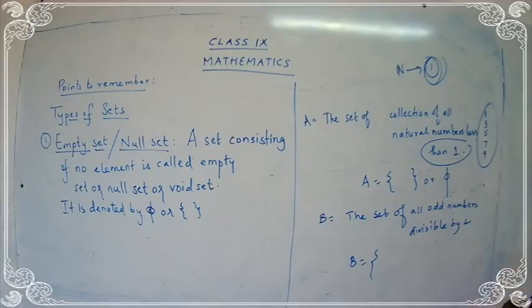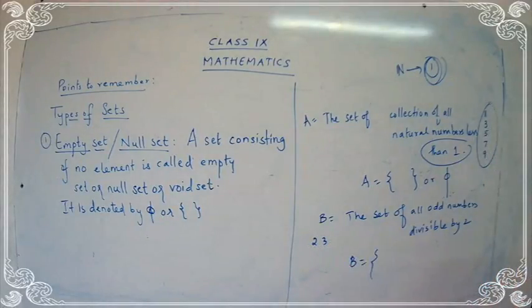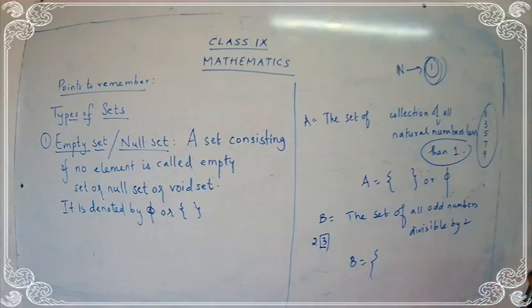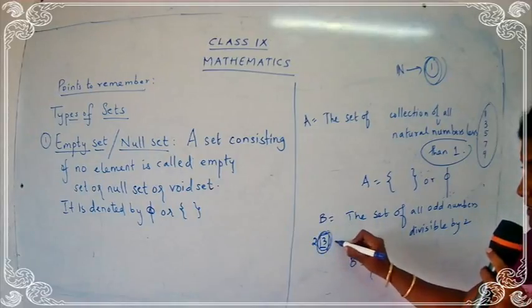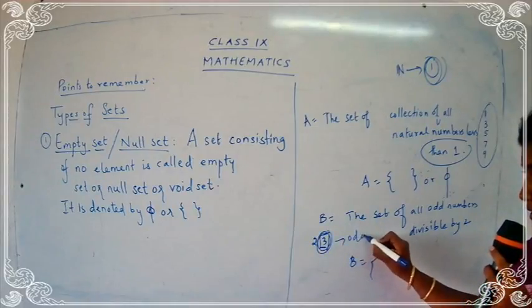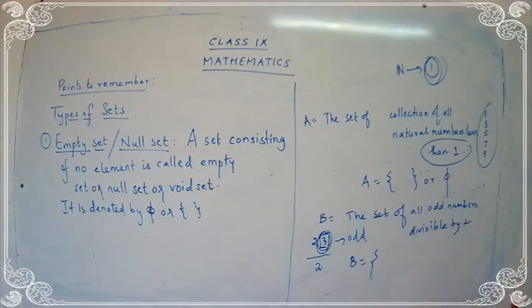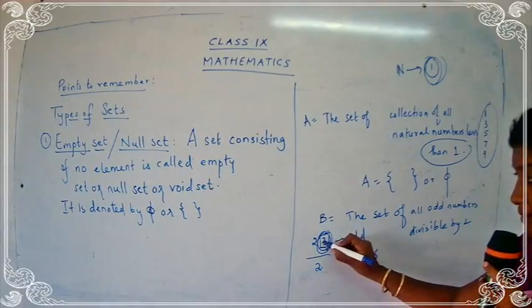So just check: suppose I consider one odd number, I take a number as 23. Is 23 an odd number? Yes. Why is it an odd number? Because you have the last digit as 3. What is the last digit here? 3. Yes. So if you have the last digit as 3, you say that it is an odd number. Okay, can you divide this by 2? It is not divisible by 2 because you will get a remainder.